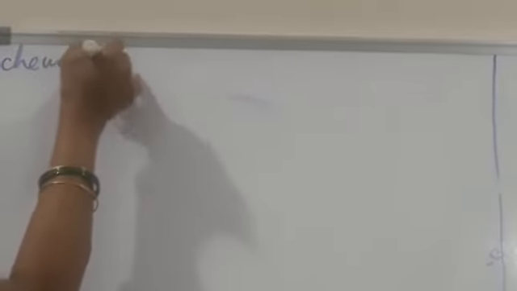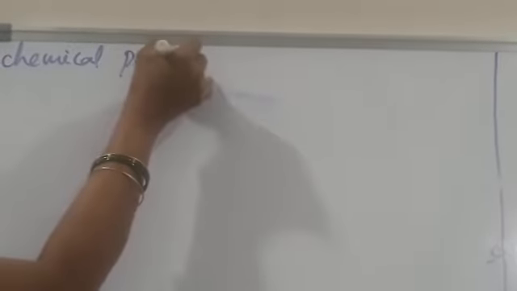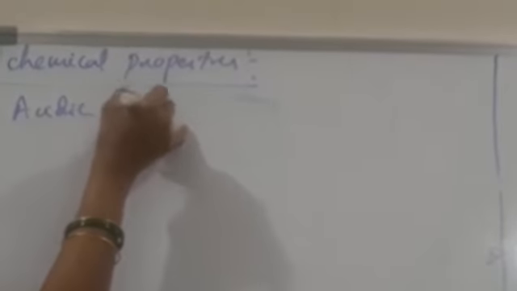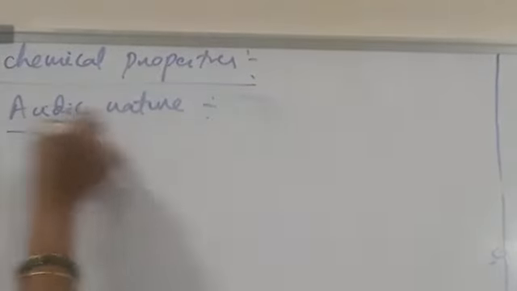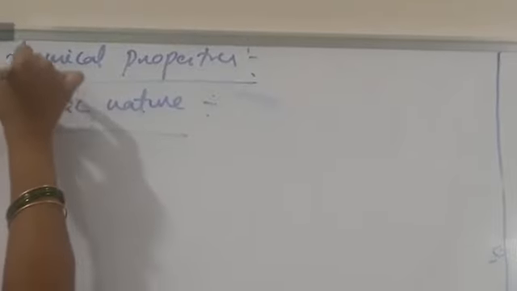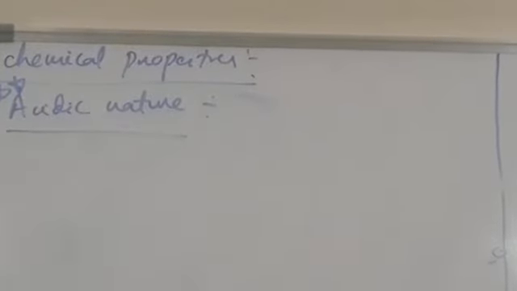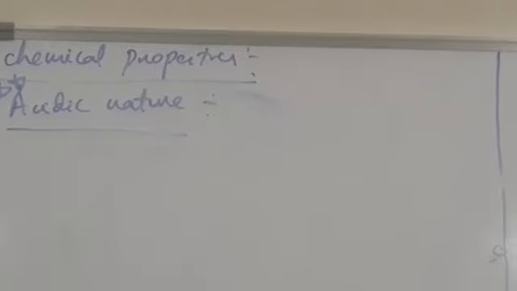Next, chemical properties. And that is a very important property, acidic nature. Okay, this is very important. Acidic nature of phenol, that is very important for a 4 marks question. Short answer. So, acidic nature of alcohols and phenols.